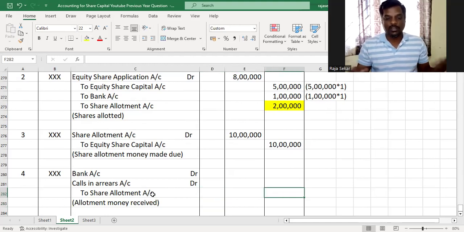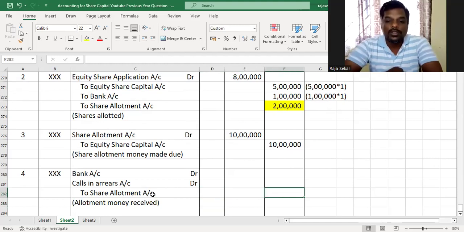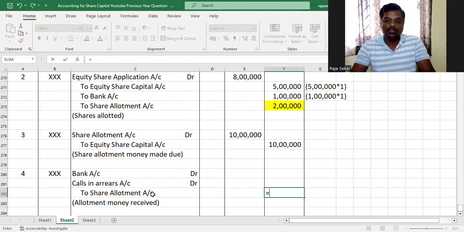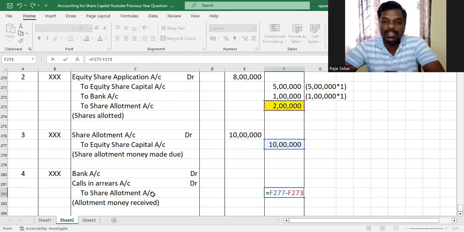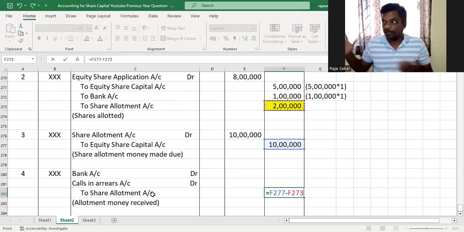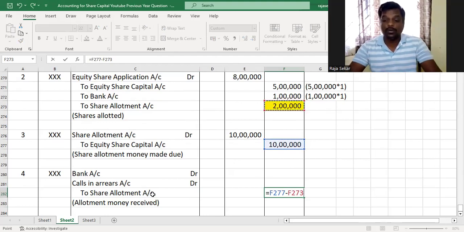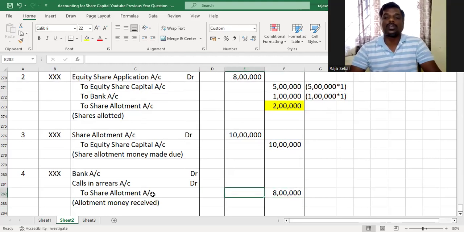You please write the full narration, okay, as usual. Now, share allotment account will be credited with what amount? The 10 lakhs that you made due minus the 2 lakh you've already credited to share allotment account in the second journal. Now we need to receive only 8 lakh, right? We made 10 lakh due, but there is already excess application money of 2 lakh. So you set that off, and the remaining only you got to credit now to share allotment. Understood or not, my dear children?